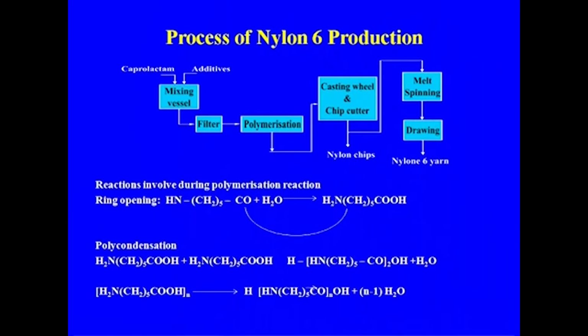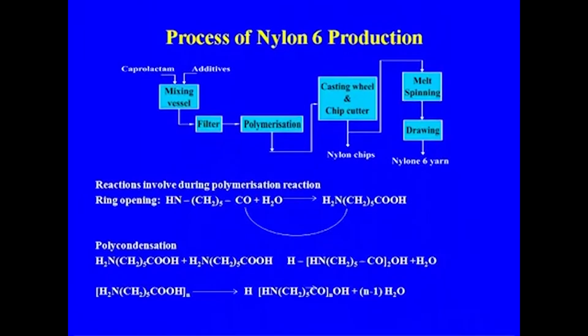This is the manufacture of nylon 6: the caprolactam, additives, filtered, and then the polymerization reactor, and after the polymerization reactor we are getting the nylon chips, which may go to the spinning section where the melt spinning process takes place. In melt spinning, we have a number of spinnerets through which the melted nylon 6 is passed, and while coming out it will dry up, and then